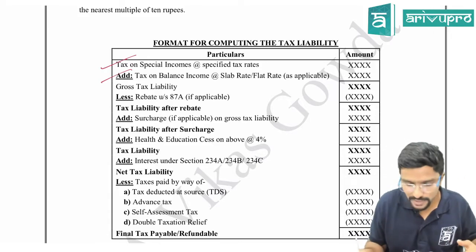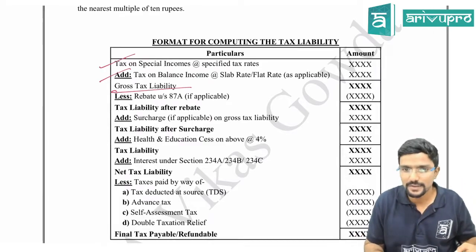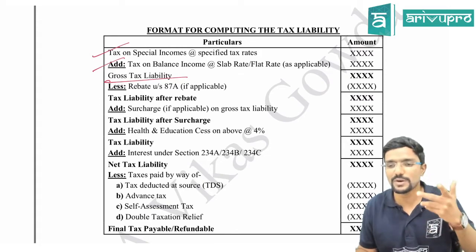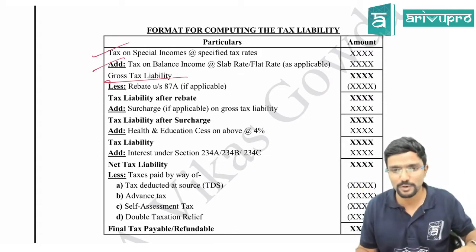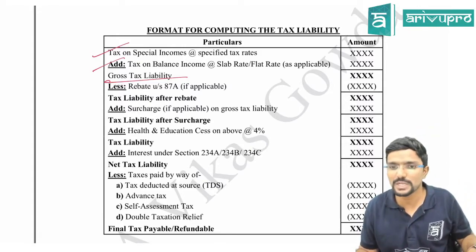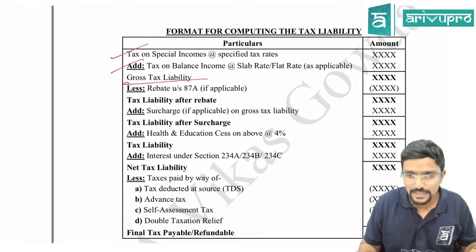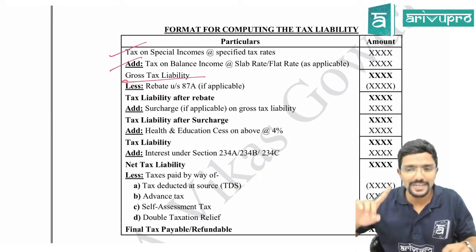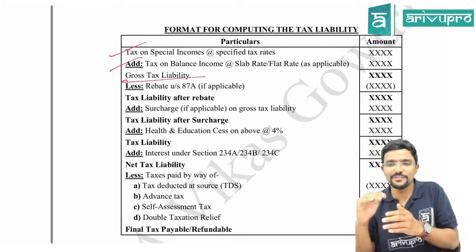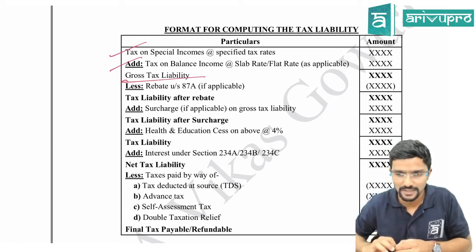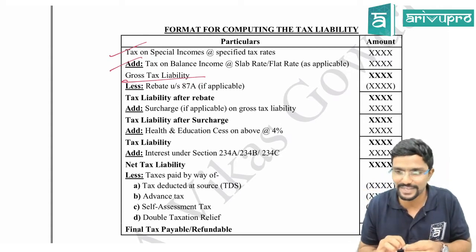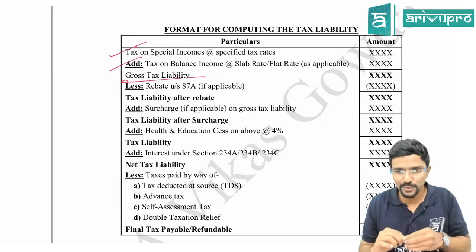Add both, you will get something called gross tax liability. Agree? Then if you are a resident individual and if you are having a total income less than 5 lakh, you will get something called rebate, which we did in problem number 1. Then tax liability after rebate we will get. Then surcharge if applicable on gross tax liability. Why? Because rebate and surcharge cannot come simultaneously in the same case. Surcharge is applicable only if your income is crossing 50 lakh, 1 crore, something like that, whereas rebate is applicable only if you are having income up to 5 lakh. So both cannot come in the same case for the same assessee. Hope you guys are clear with this.